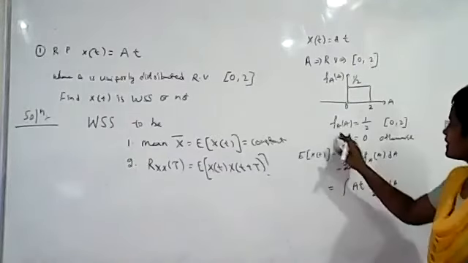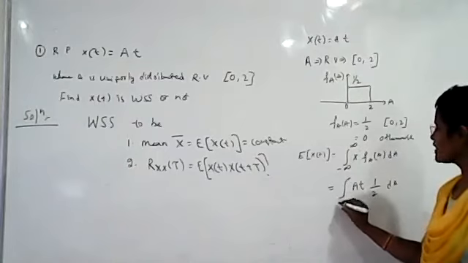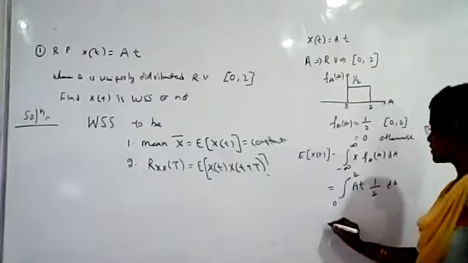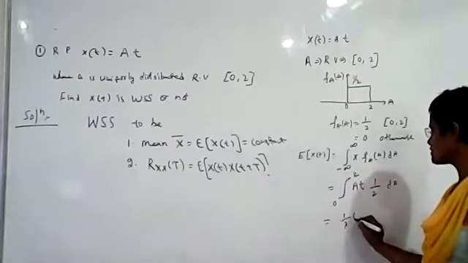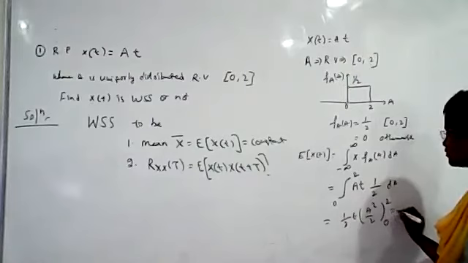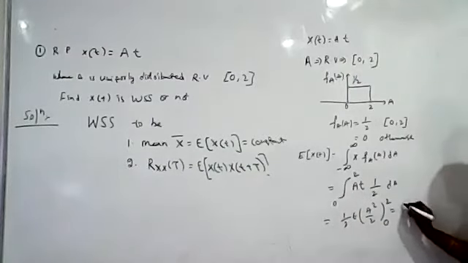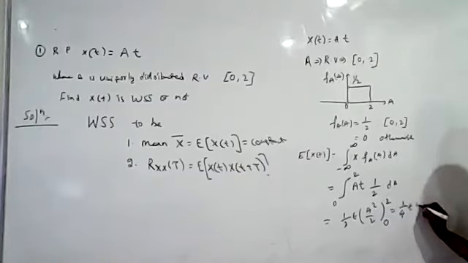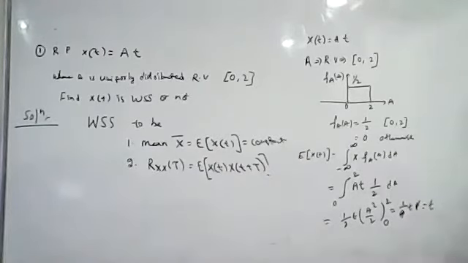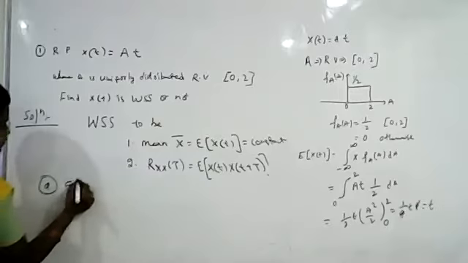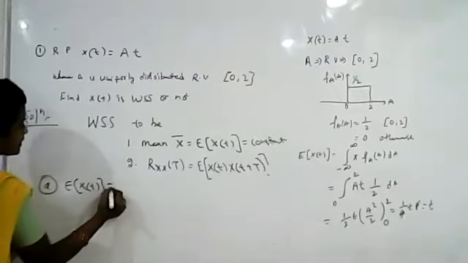Now what are the limits? The range of fA(a) is 0 to 2, so take the limits as 0 to 2. It is equal to 1 by 2, t is constant, and the integral is a square by 2. Substitute the limits 0 to 2, so it is 1 by 4 times t times 2 square, which is 4. The value we got is t. So the expected value of X(t) is t.